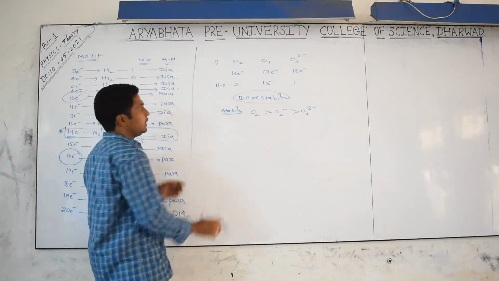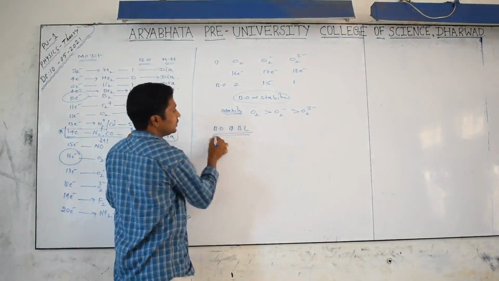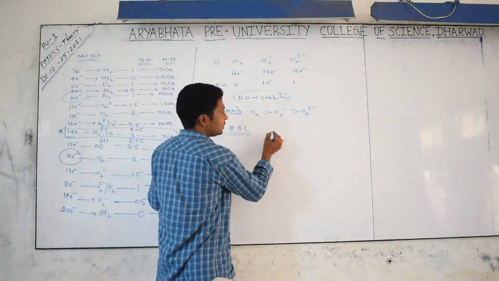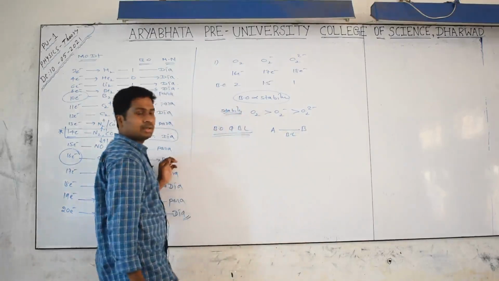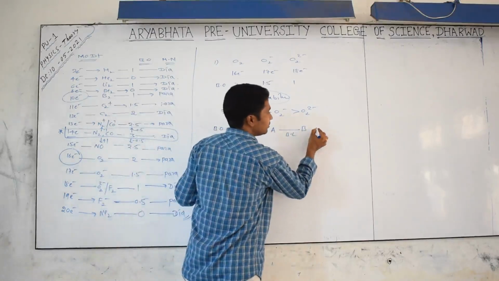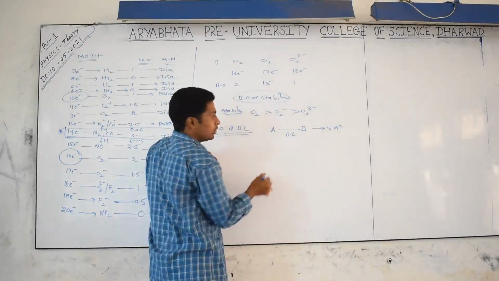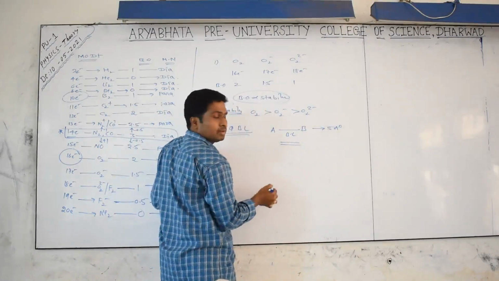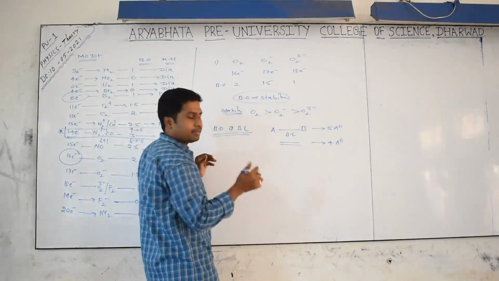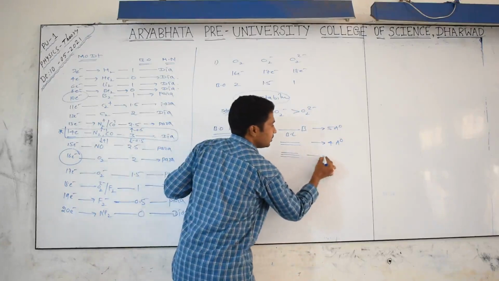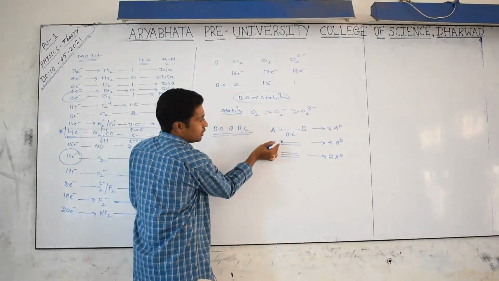Are you getting it? Now bond order and bond length. What is the meaning of bond length? The distance between the two bonded atoms is called bond length. Suppose a single bond is there, the length is, for example, 5 angstrom units. For a double bond, the bond length comes to 4 angstrom units. For a triple bond, the bond length is 2 angstrom units. What is happening?